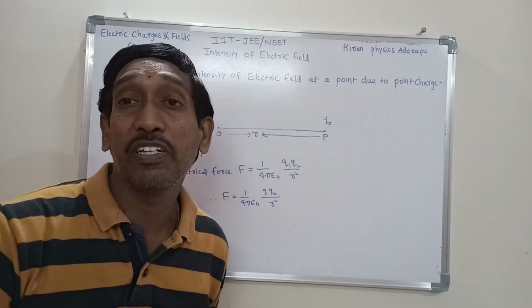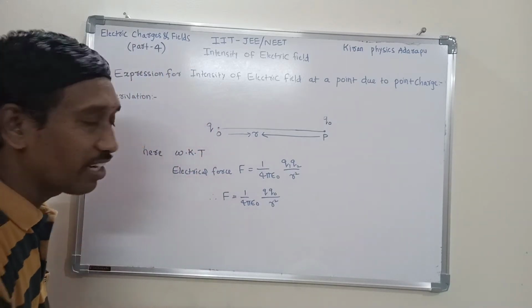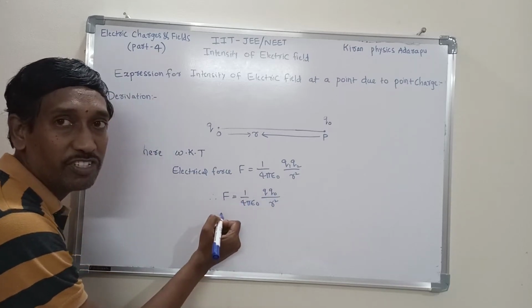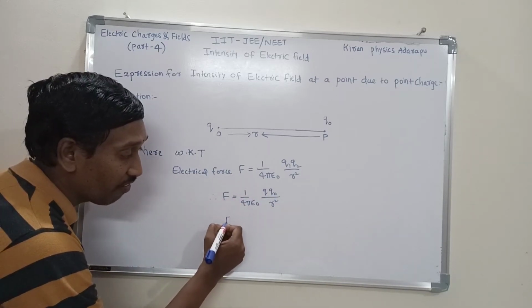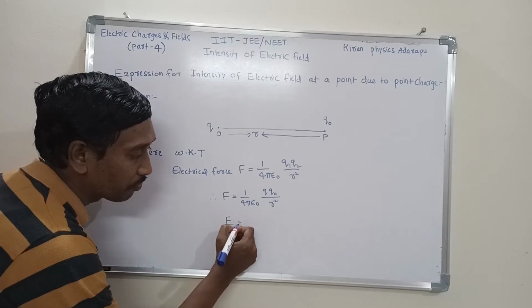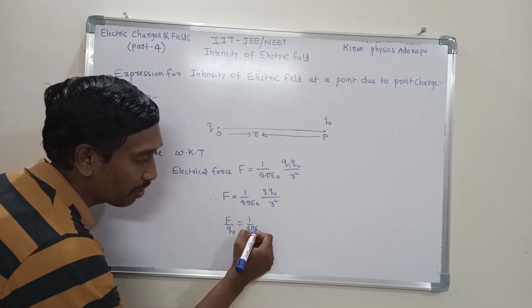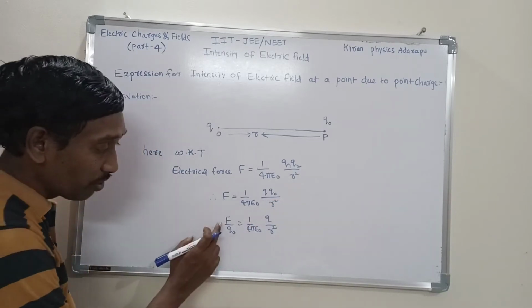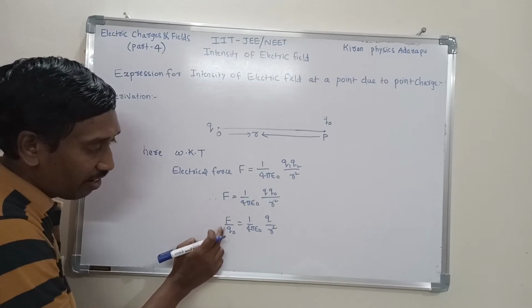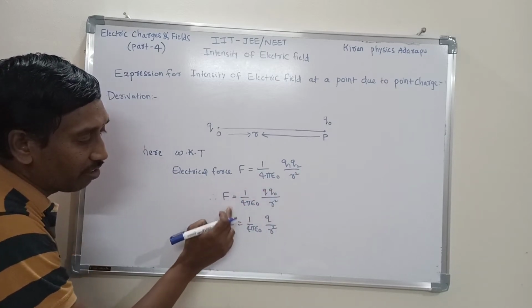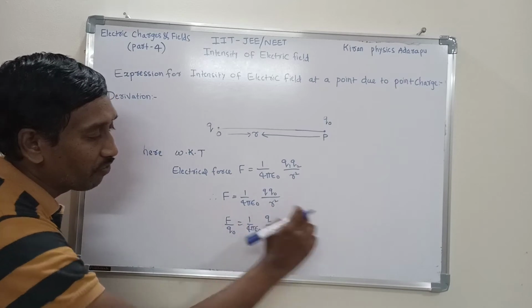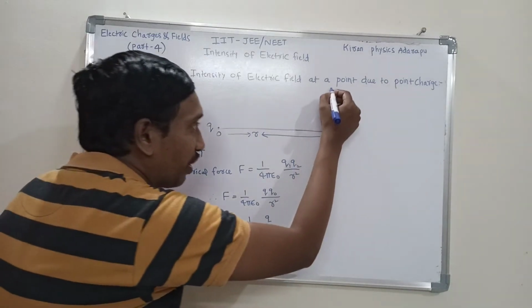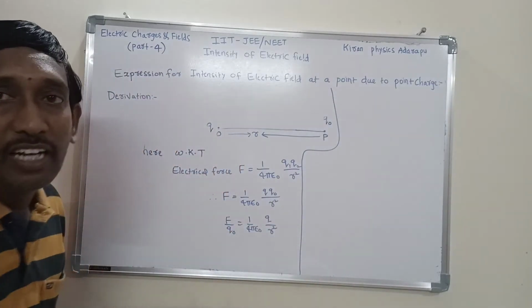But we need the expression for electric intensity. Listen carefully. In the expression, one charge Q naught is shifted to the left side. So F by Q naught is equal to 1 by 4 pi epsilon naught into Q by r square. Just Q naught is shifted to the left side, F by Q naught is equal to 1 by 4 pi epsilon naught into Q by r square.